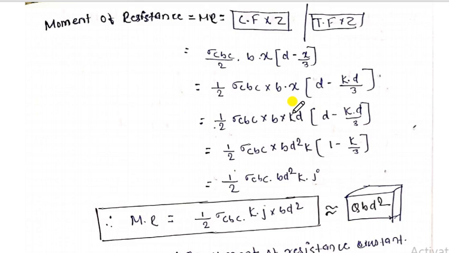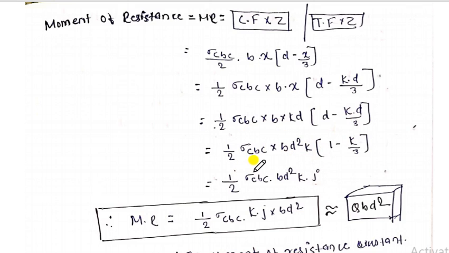So it's my request to follow my lecture so that you can understand the concept clearly. We have already derived the value of K. So X is equal to K into D. Here, D minus K into D by 3. Here we have again taken D as common, so it becomes B into D square, K into (1 minus K by 3). Similarly, it can be written as 1 by 2 sigma CBC BD square, K, and this 1 minus K by 3 is written as J, where J is the lever constant.